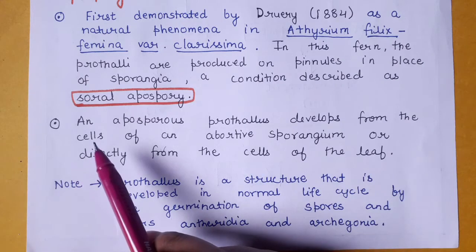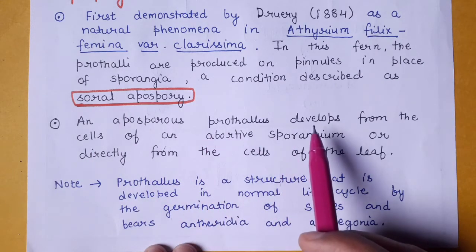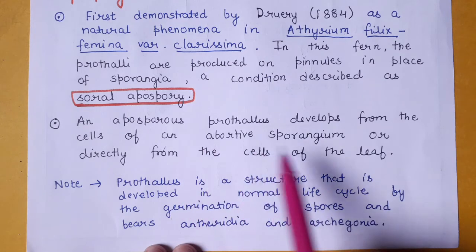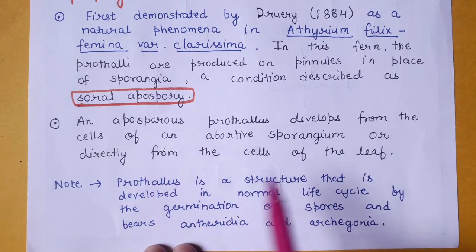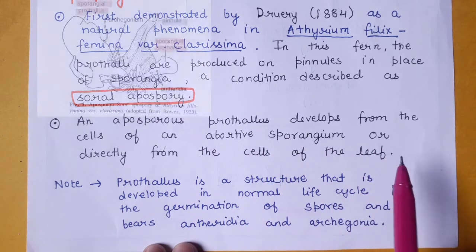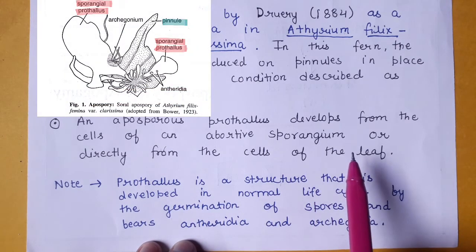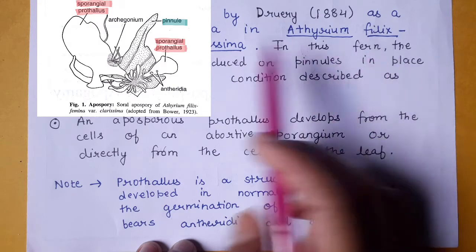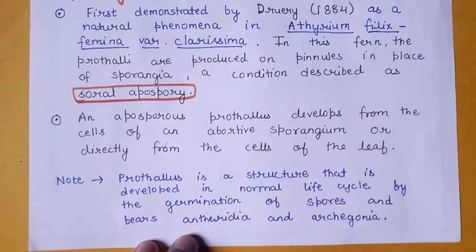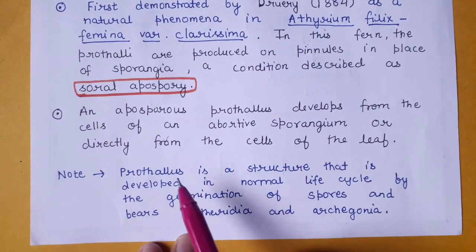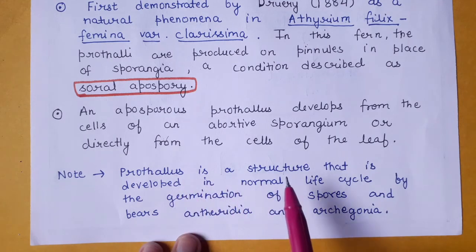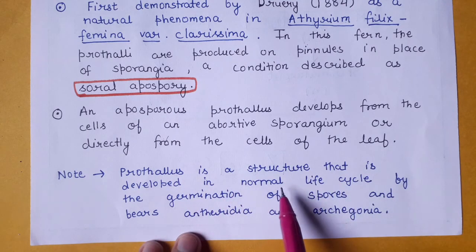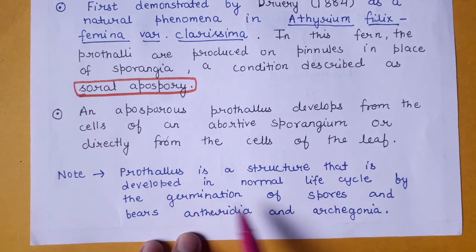So an aposporous prothallus develops from the cells of an abortive sporangium or directly from the cells of the leaf, as we have seen in the case of Athyrium filix-femina variety clarissima. A note for you: the prothallus is a structure that is developed in the normal life cycle by the germination of spores.